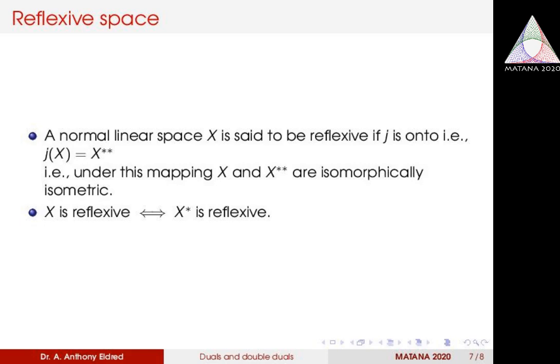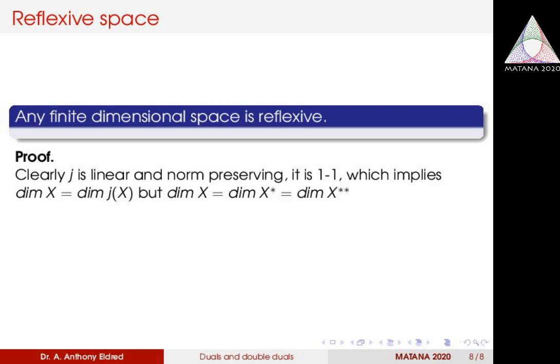Now reflexive Banach spaces are a very important class of Banach spaces. We know a Banach space is a complete normed linear space, and there is a further classification of Banach spaces. So reflexive Banach spaces are a special class of Banach spaces. And immediately we have that any finite dimensional space is reflexive, because any two finite dimensional spaces of equal dimension are isomorphically isometric.